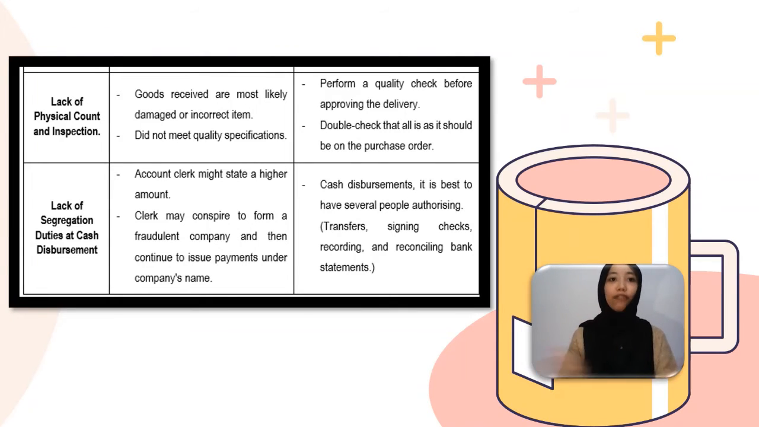Fourth, lack of physical count and inspection. Goods received are more likely to be damaged or incorrect items. Clerk must perform a quality check before approving the delivery. Last but not least, lack of segregation of duties at cash disbursement.